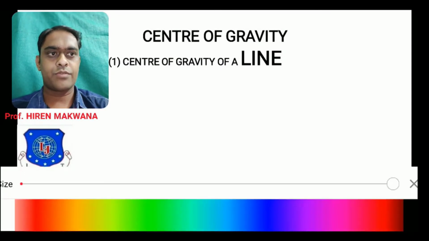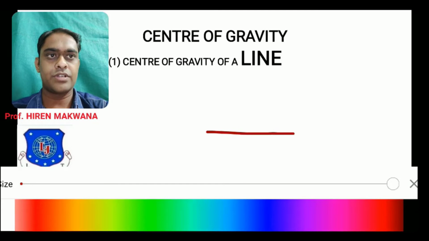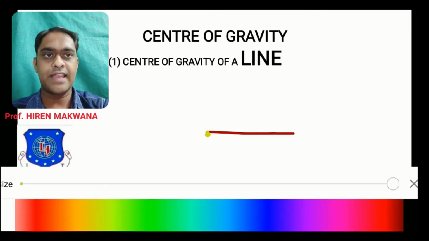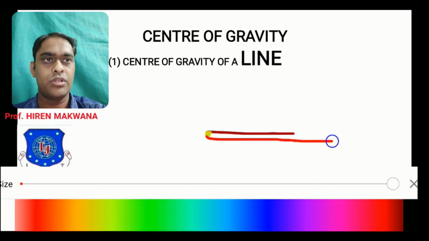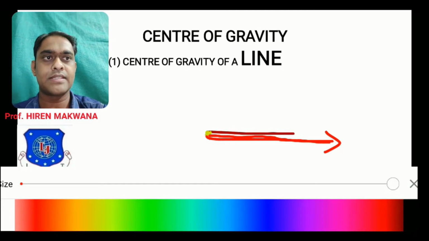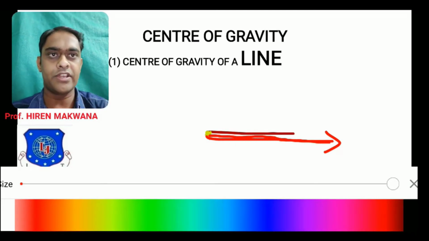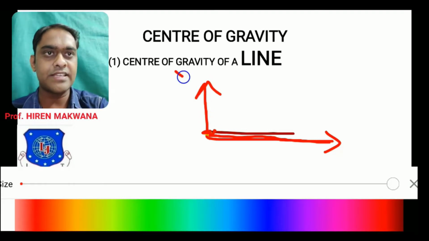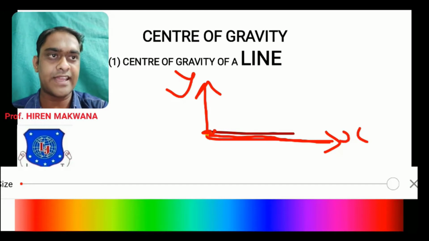First of all, I am drawing a straight line, like a horizontal line. Okay, now what we have to do is draw two axes, the x-axis and the y-axis. Let us check how. From the left corner of this line, you just have to draw the horizontal x-axis, actually overlapping this line, but I am not drawing it intentionally. From the same left corner, you have to draw a y-axis also. This is the y-axis, this is the x-axis.